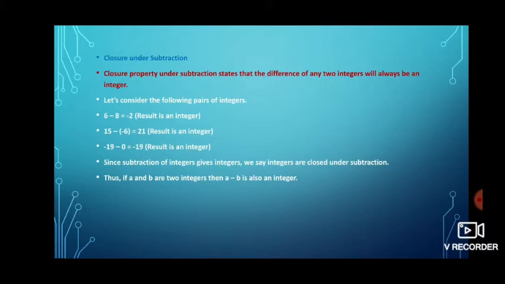Again we can see that 21 is an integer. If we take some other examples also, it will satisfy, children. So we can say that closure under subtraction also is satisfied in the integers. It means if a and b are 2 integers, then a minus b is also an integer.